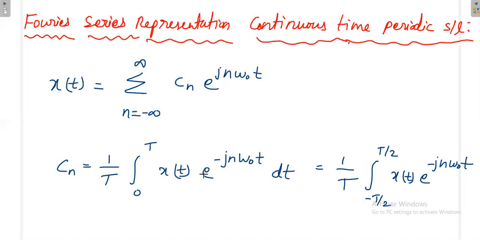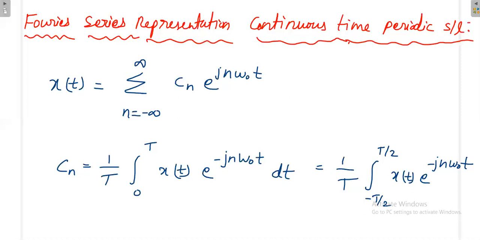Whenever you are given the signal x of t as a waveform, in graphical form, you should know in which interval, that means between what limits, you know exactly the mathematical equation of x of t. Depending on that, you can choose either this one or this one. Definitely both will give you the same answer. Sometimes the representation will be very easy in both cases; sometimes it may be easy here or easy here. So depending on the situation you have to choose this formula.